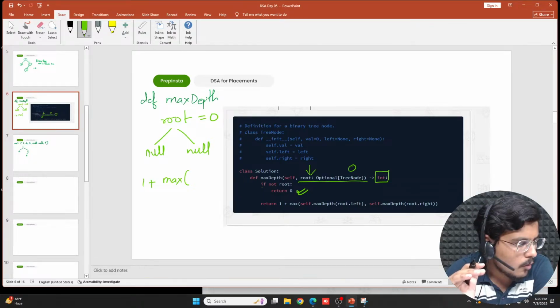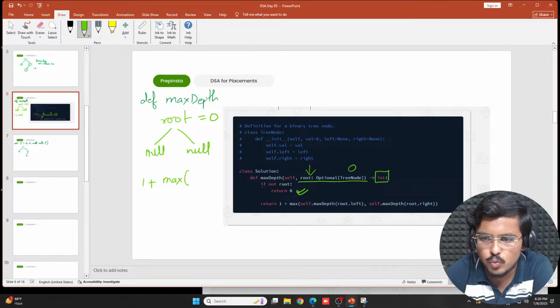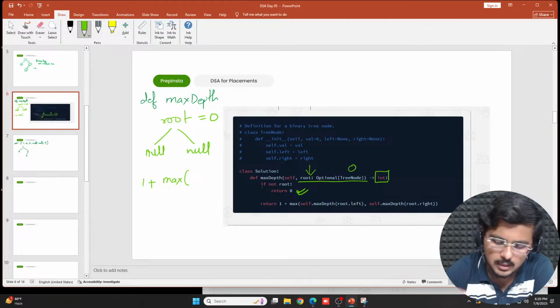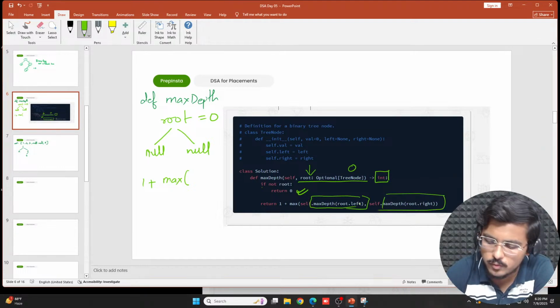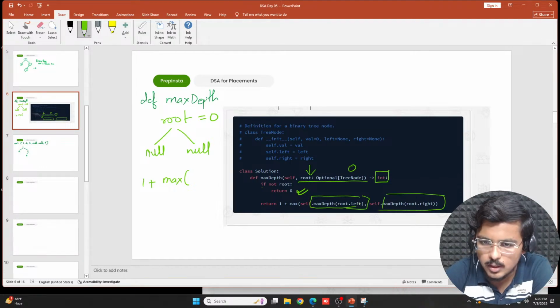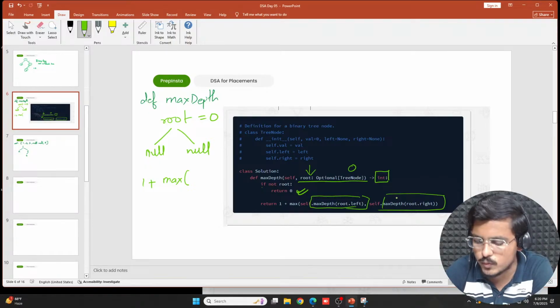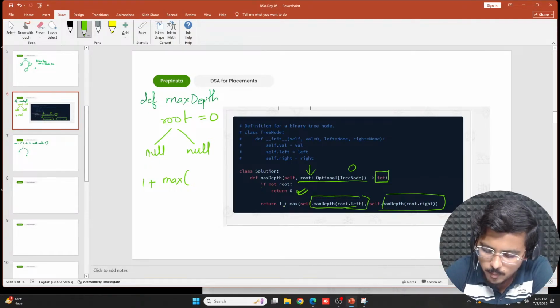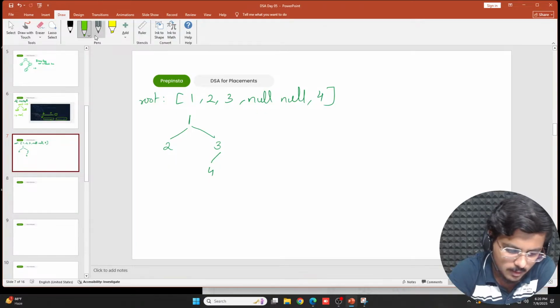The maximum out of root left and root right, whichever is maximum, out of their depth. Basically I'm using this function recursively: max depth of root left, max depth of root right. Out of these two values, whichever is greater, return it and add 1 to it.